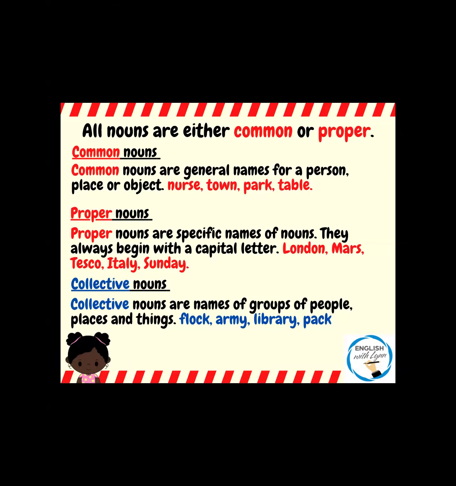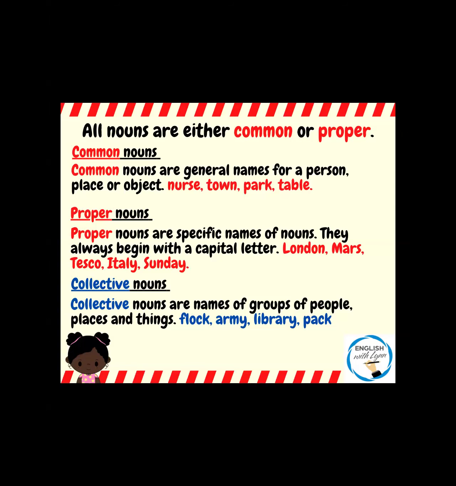When you've got an army, you're speaking about a group of soldiers. So a group of soldiers is called an army. The next one's an unusual one because it is also the common noun for a place, a library. But we refer to a group of books as a library of books. So the nouns, as you can see, they fit into several different groups.